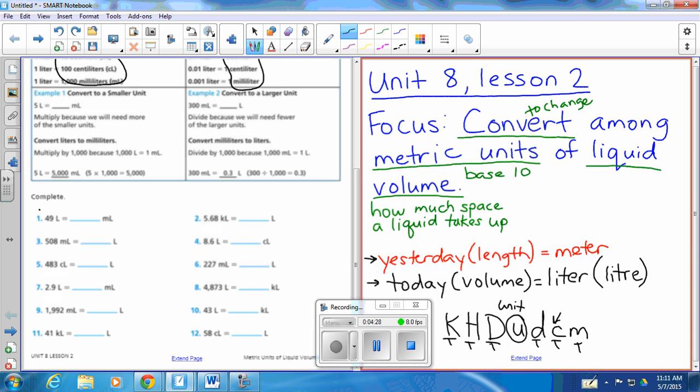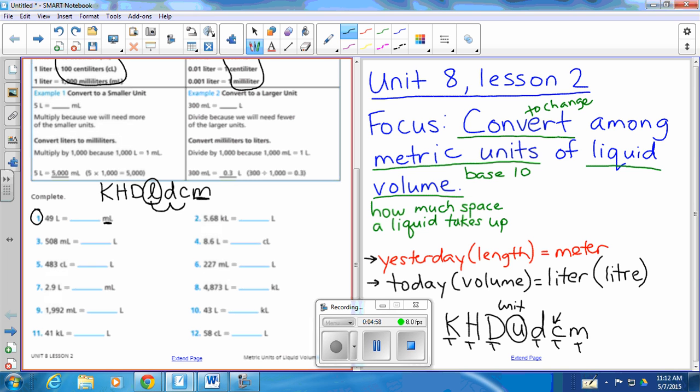So for example, let's look at number 1. 49 liters is how many milliliters? Okay, so if we put our slide up here, I'm going to put an L there, because that's our unit that we're working with today. We are starting with liters, and we need to move to milliliters. So we need to get over here. So which way do we need to move? To the right. And how many times? 1, 2, 3. So our decimal point needs to move 3 places to the right.